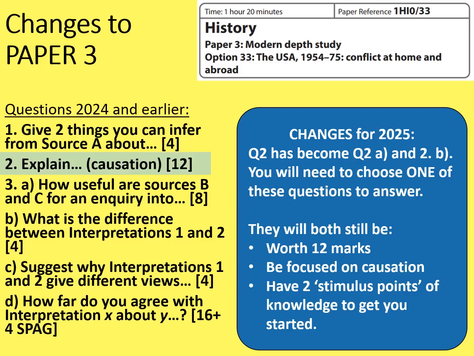Question 2 has become question 2A and question 2B, but you won't need to answer both of them. Instead, you'll need to choose one of those questions to answer, and obviously you're going to choose the question that you're most familiar with. Both questions will be worth 12 marks, be focused on causation or why things happened, and have 2 stimulus points of knowledge to get you started.